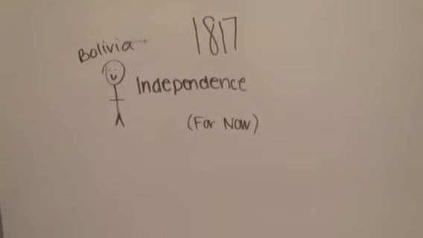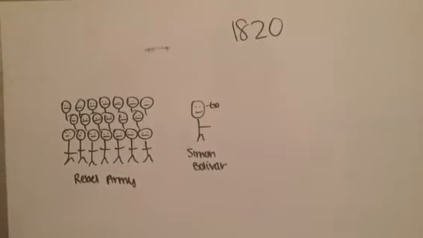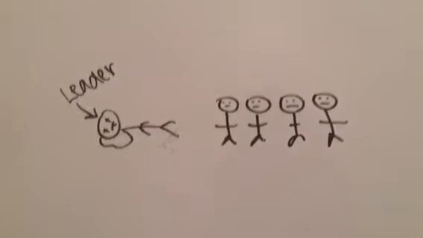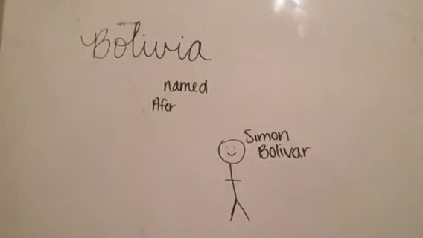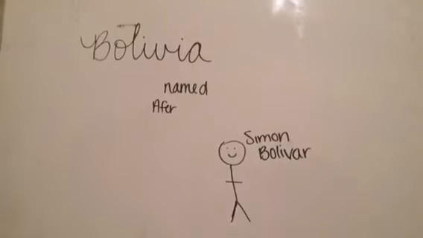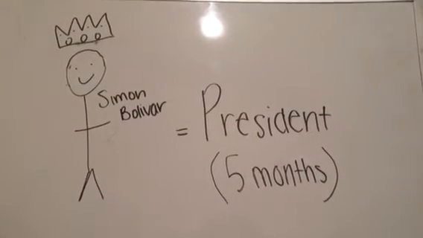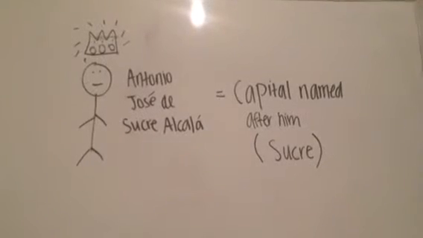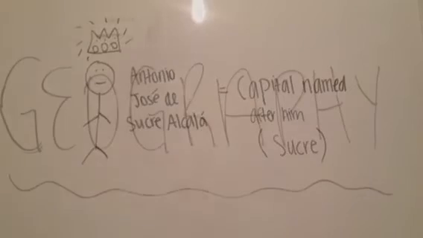By 1817, independence fighters managed to get a temporary independence, and by 1820, Simon Bolivar led a rebel army to win many battles, but the Spanish did not give up control until their leader was killed by his own men. Official independence was gained August 6, 1825, and Upper Peru was renamed Bolivia after Simon Bolivar. After independence was gained, Bolivar became president for 5 months and was then replaced by Antonio José de Sucre Alcala, who the capital was later named after.